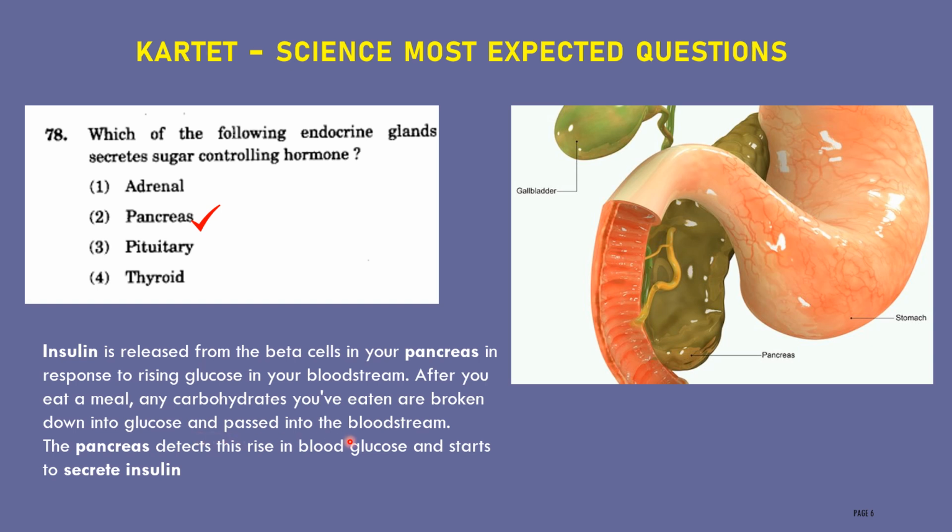Then this is detected by the pancreas. Then that pancreas immediately reacts using beta cells. It will release insulin. Then that insulin will control the level of glucose in the bloodstream. Therefore, the correct answer for this question is pancreas. It will produce insulin, and that insulin will control the level of glucose in the bloodstream.